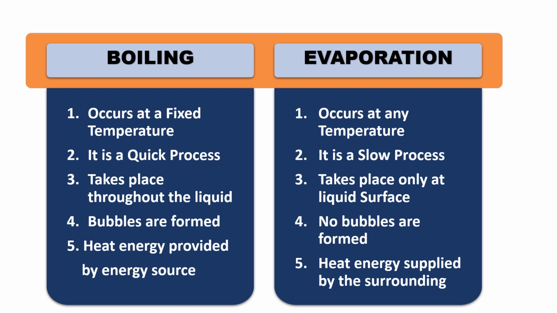Now the last point, the fifth point. For boiling, heat is provided by the energy source. Boiling will not take place automatically on its own. When you provide heat, then only it will attain its boiling point, then only it will start boiling. So for boiling, heat is required. You have to provide heat from an external source. But evaporation takes place at any temperature. It takes heat from the surrounding. So you don't have to provide heat to it for the process of evaporation.